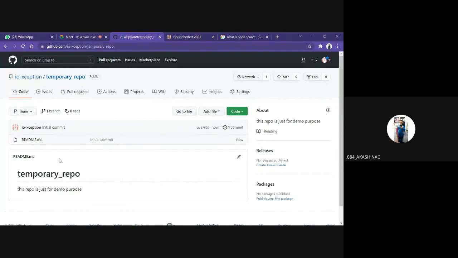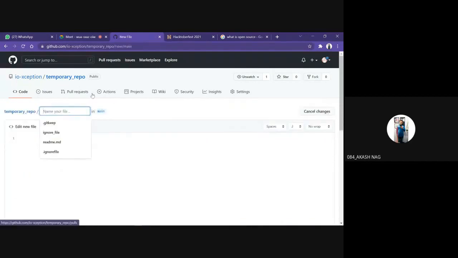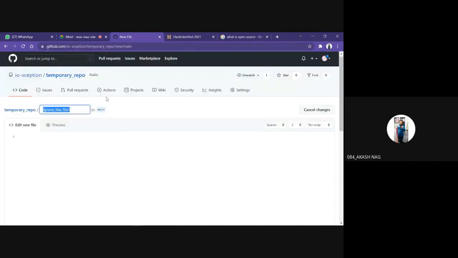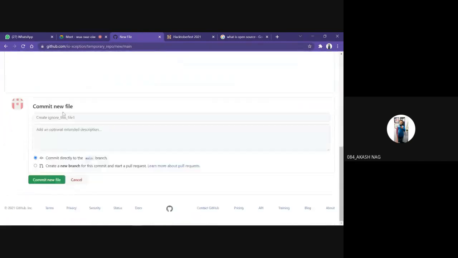We can add any kind of file to it. Let us suppose we create a new file, and we keep a name such as ignore this file. After writing in the name, the main thing in GitHub is commit. Commit means making any changes that we make in GitHub temporary, permanent. It is basically the save button in case of GitHub.